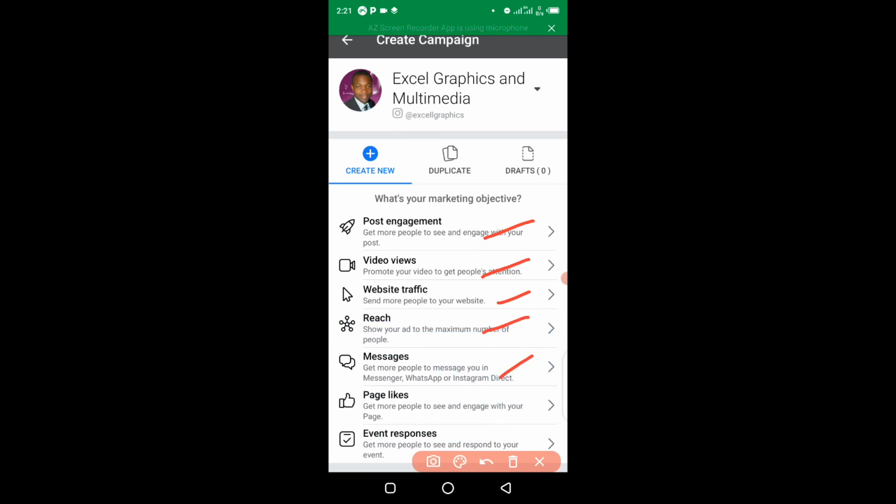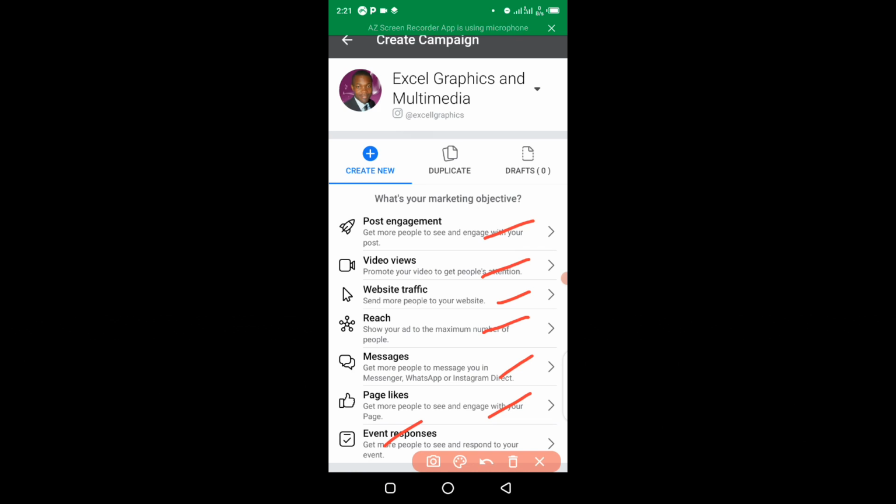Do you want direct messages to your WhatsApp, your Instagram or your Facebook Messenger? Do you want more page likes on your Facebook business page? Or do you want event responses? That is, you want people to respond to whatever events you want to run. All these objectives I'm going to explain one after the other in my future tutorials.